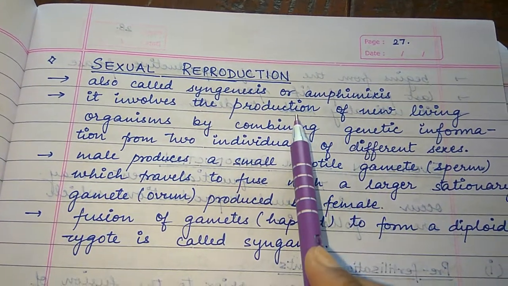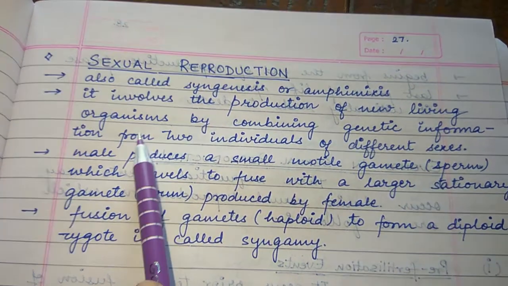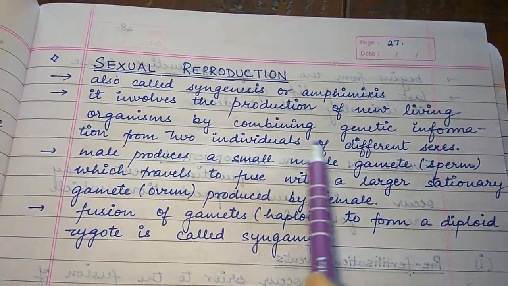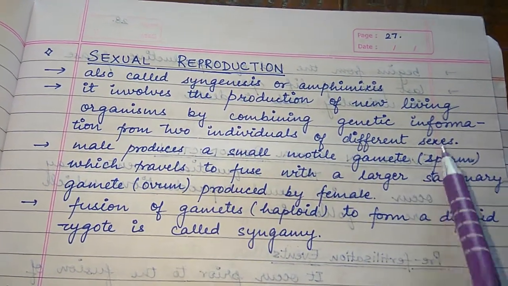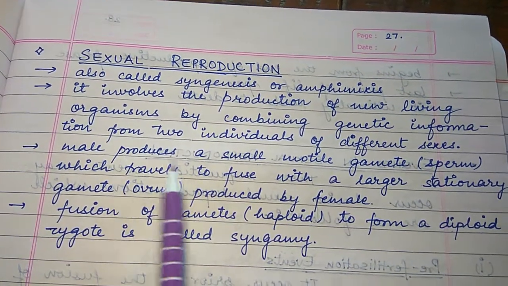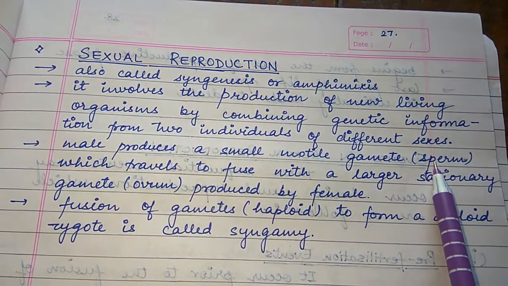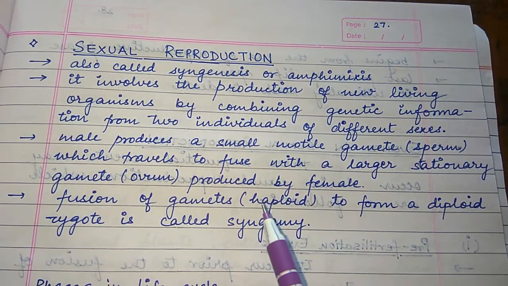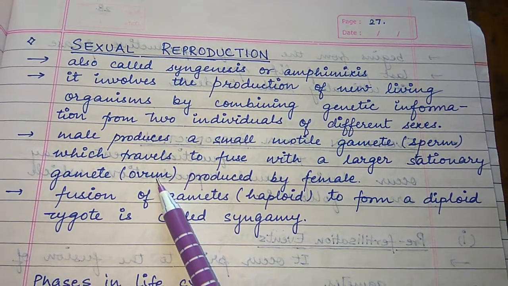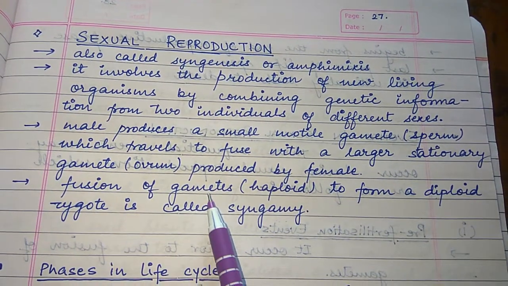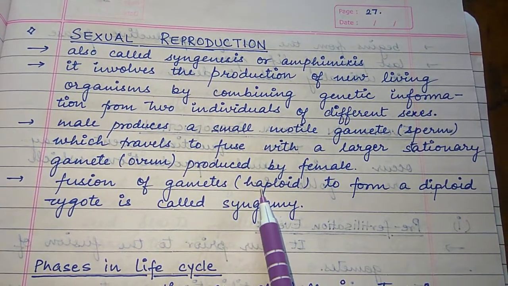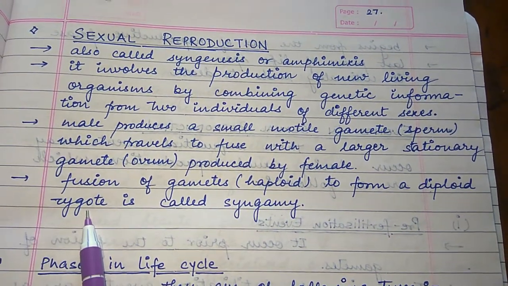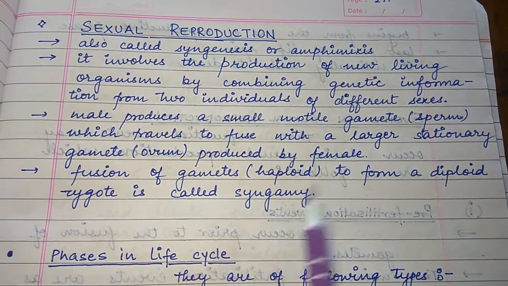So it involves the production of a new living organism by combining genetic information of two individuals of different sexes, that is male and female, in which the male produces a small motile gamete, that is sperm, to fuse with a larger stationary gamete produced by the female, that is ovum. The fusion of gametes, which are haploid in structure, forms a diploid structure called zygote. This process is called syngamy.